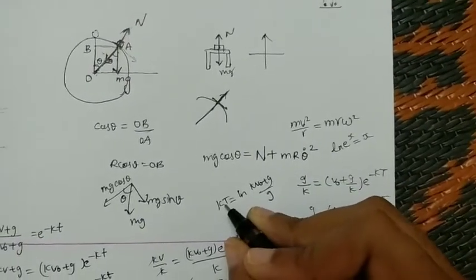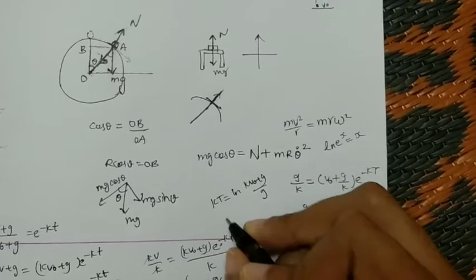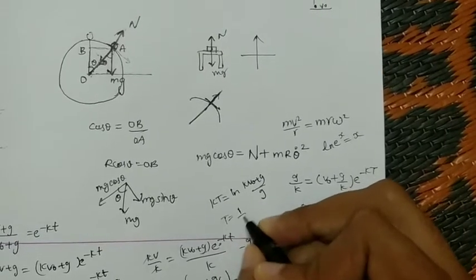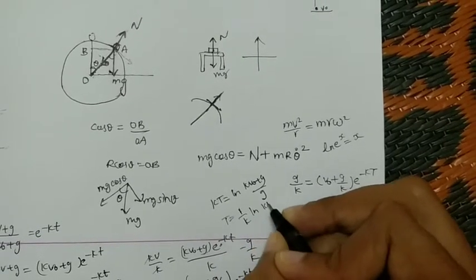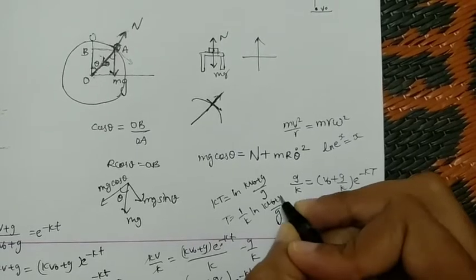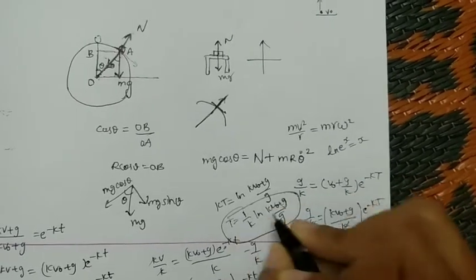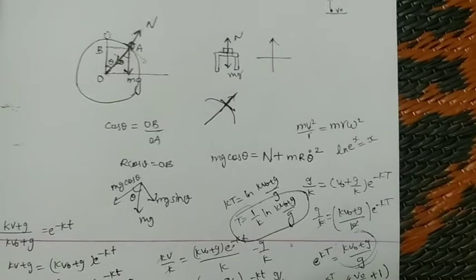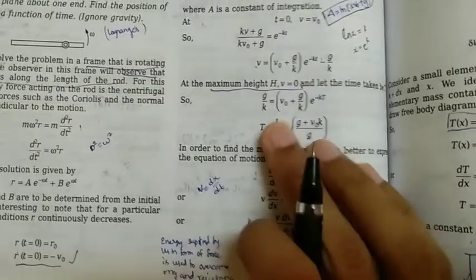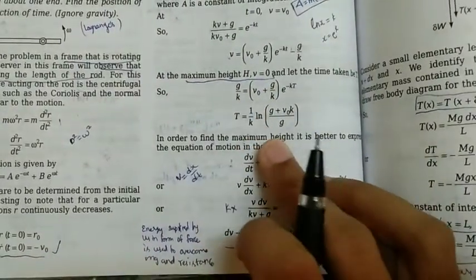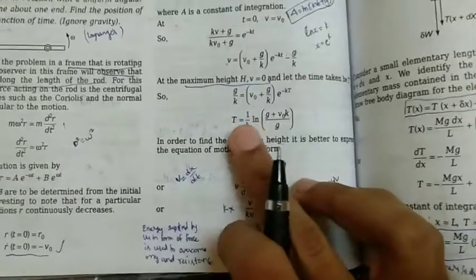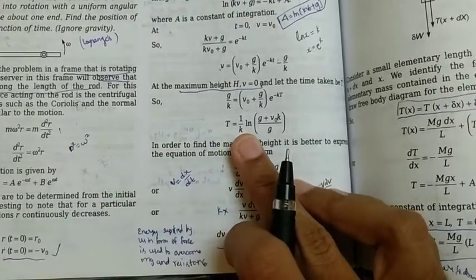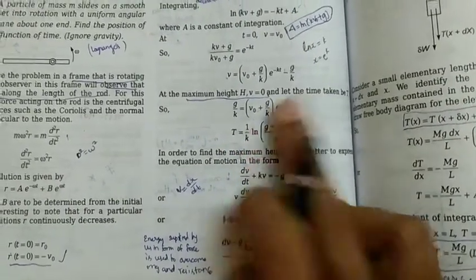What we have to find is t. So t is nothing but 1 by k ln of (kv naught plus g) by g. So after simplification as shown, we get this: t is 1 by k ln (kv naught plus g) by g.